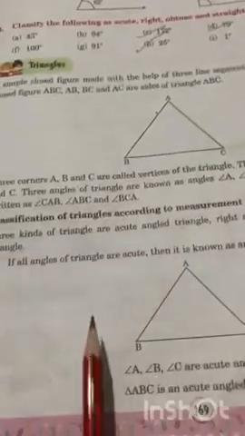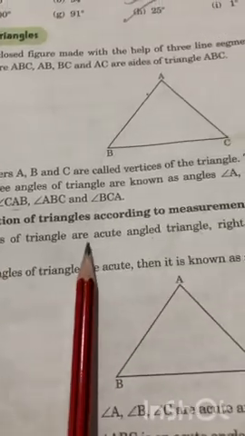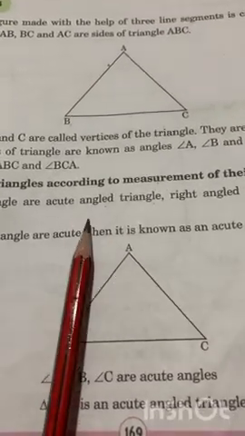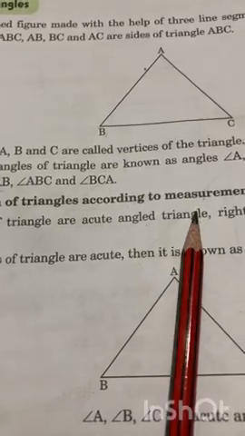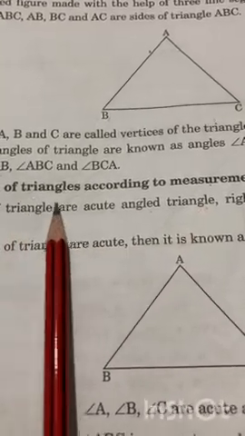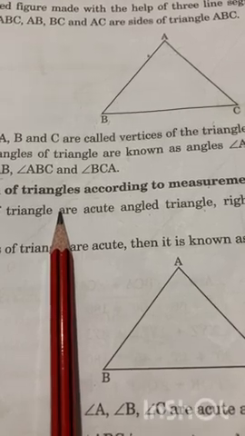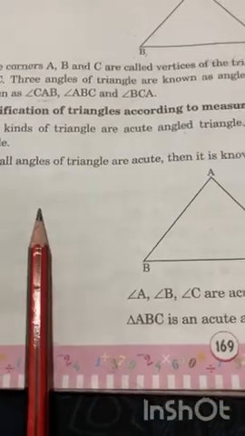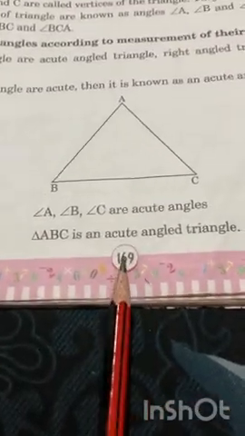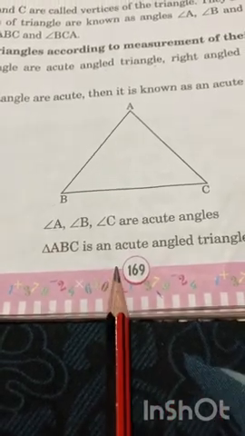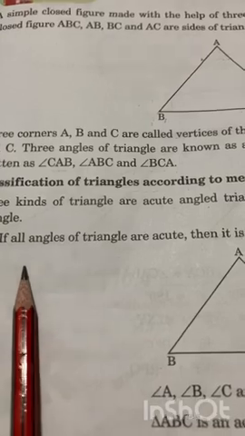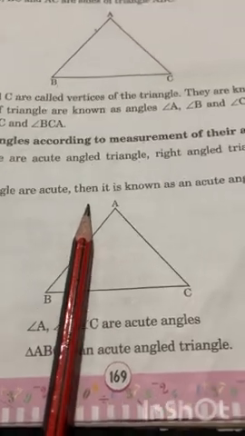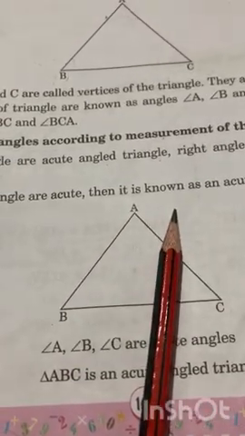Now come to the next topic. Our next topic is classification of triangles according to the measurement of their angles. That means according to the measurement of their angles, we divide triangles into three different types. And what are these types? Just have a look. First is acute angled triangle. So what is an acute angled triangle? If all angles of a triangle are acute, then it is known as an acute angled triangle.